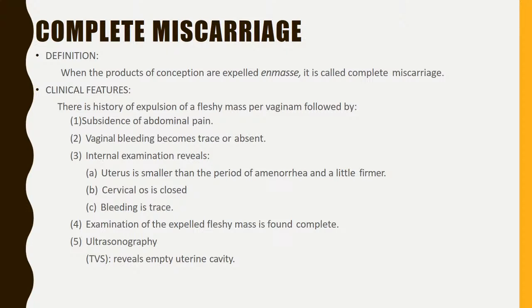Complete miscarriage. When the products of conception are expelled en masse, entire products are expelled, it is called complete miscarriage as the name says. Clinical features: there is a history of expulsion of fleshy mass per vaginum followed by abdominal pain subsided, vaginal bleeding decreased, and when we do an internal examination, the uterus is smaller than the period of amenorrhea and the os is closed. Examination of the fleshy mass is found complete. On ultrasonography, there should be an empty uterine cavity.